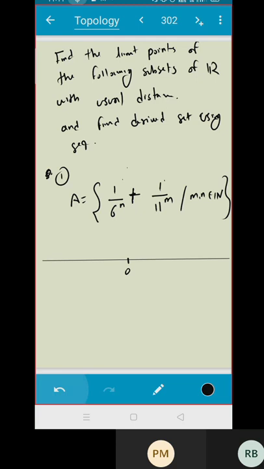So with the definition, we got the idea that I have to prove 0, 1 upon 6 raised to n, 1 upon 11 raised to n, or m, whatever you say. These three types of limit point are there with me. Do you agree?